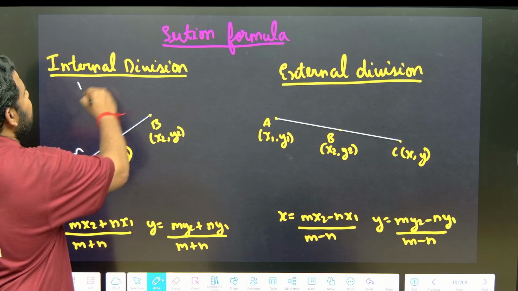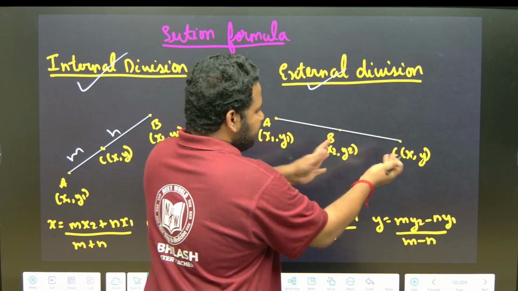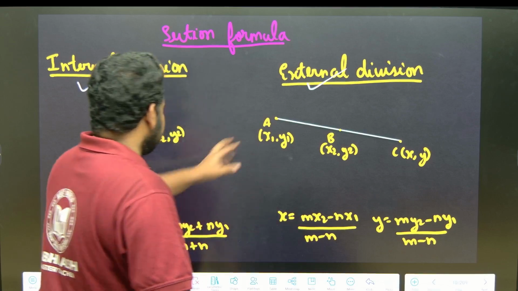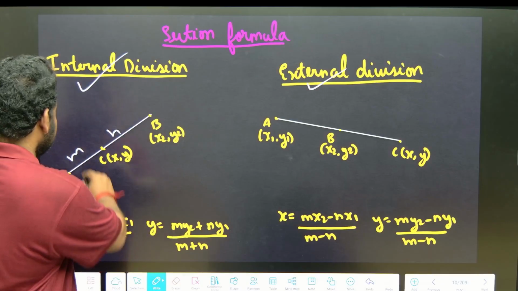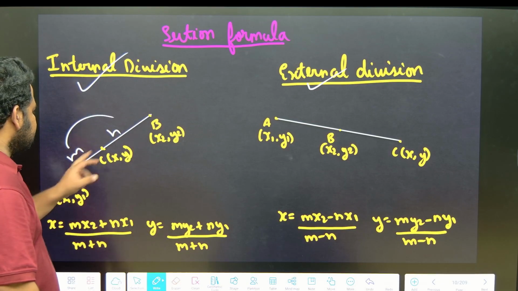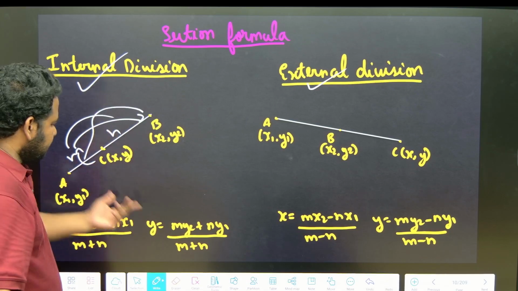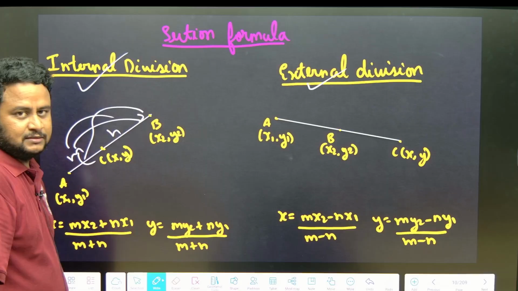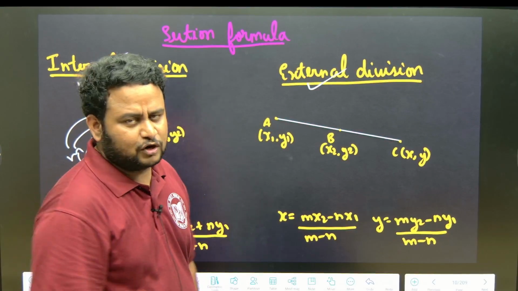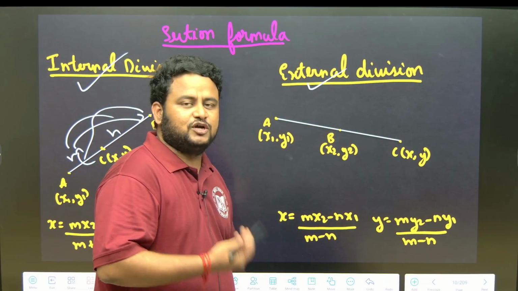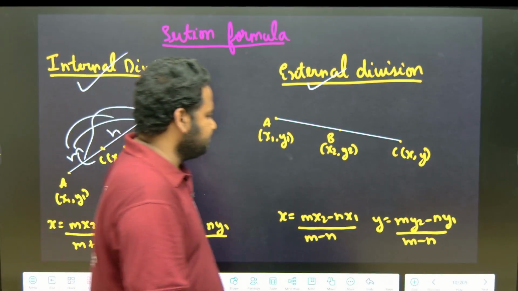One is called internal division, another one is external division. It can be between A and B or away from AB. That away from AB we call external division, and this is internal division. For internal division we have the formula: (mx2 plus nx1) by (m plus n) and (my2 plus ny1) by (m plus n). So this is the section formula for internal division. When you talk about external division, it is the same thing, but instead of plus we will get minus. Alright friends, I hope this is fairly simple and clear.